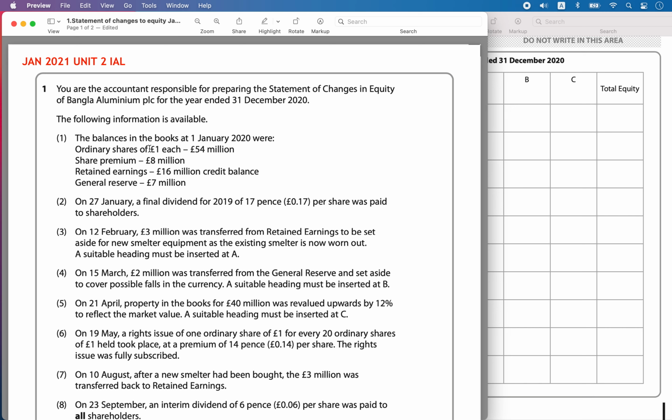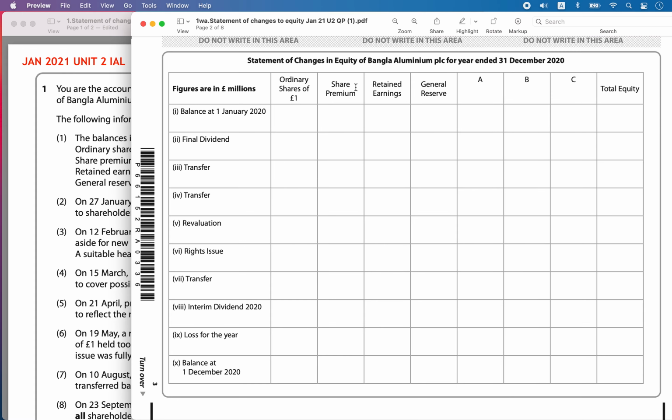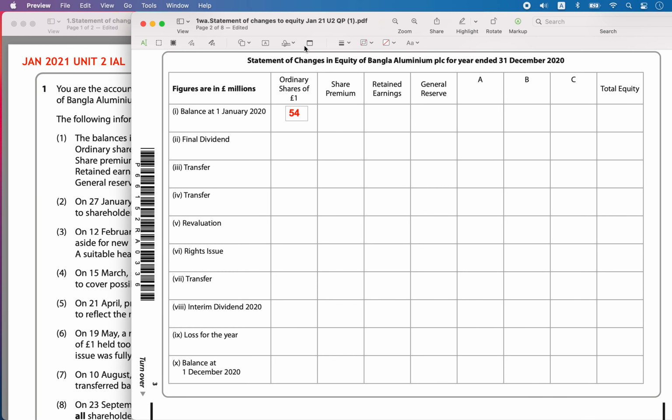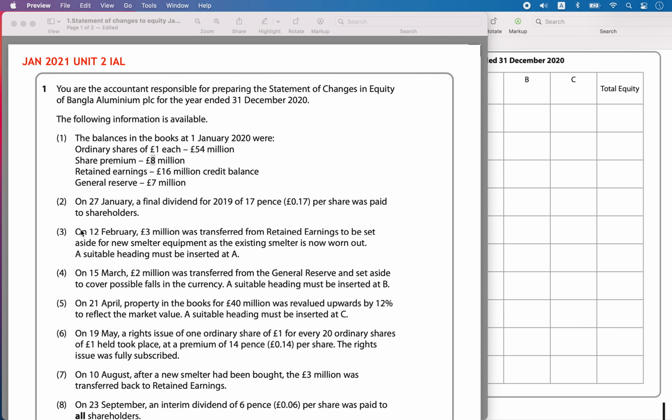First one is the following information is available: the balances in the books as on 1st Jan 2020. So what were the balances? We have to just fill in. Okay, these were the balances. For the ordinary shares, it was 54 million pounds. So go and fill up for the ordinary shares, 54 million pounds. And for the premium it was 8 million pounds. So you fill it up.